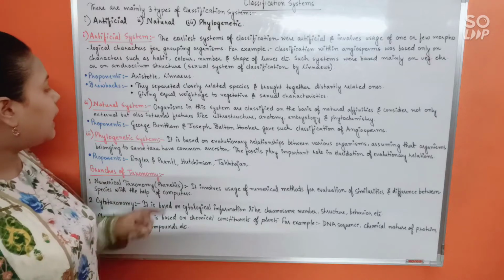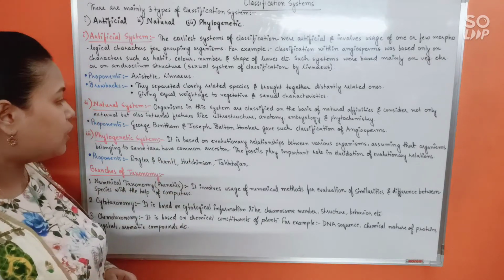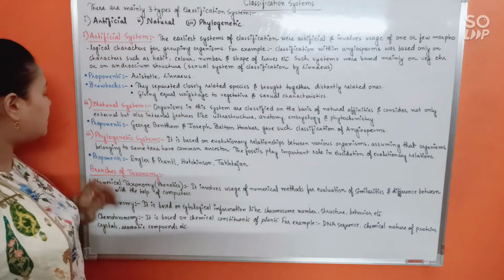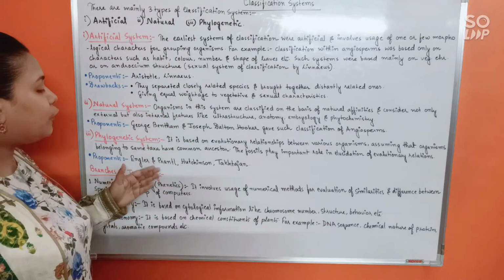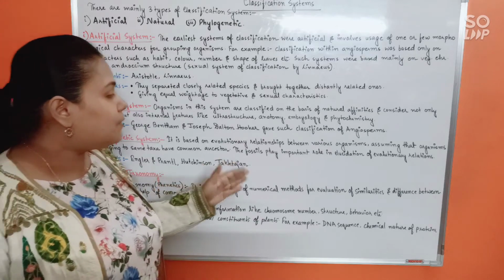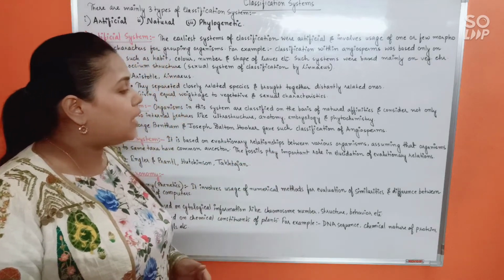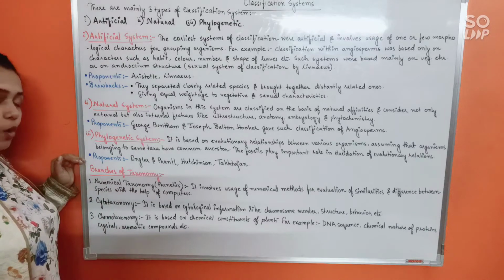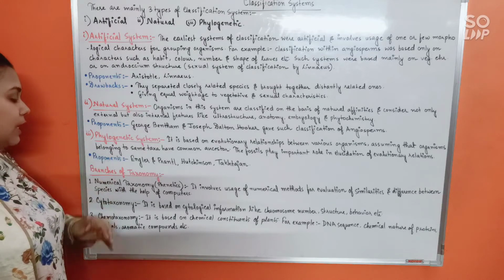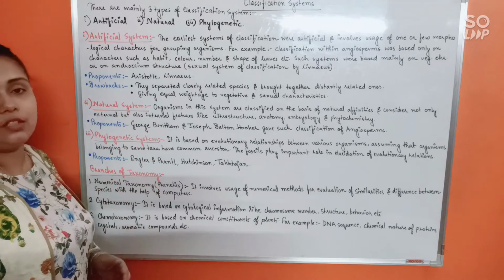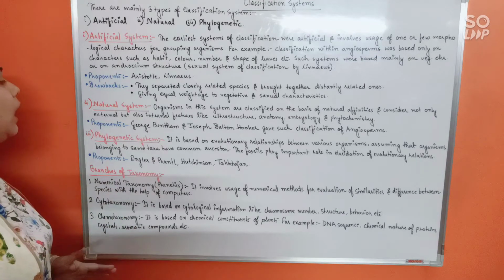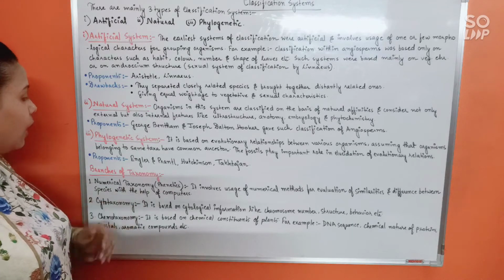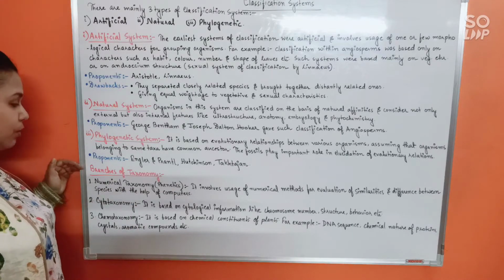Alright, but otherwise it's a very appropriate way of classifying. So see here, it is based on evolutionary relationships between various organisms, assuming that organisms belonging to the same taxa have common ancestors. Fossils play an important role in elucidation of evolutionary relations. Proponents or followers would be Engler and Prantl, Hutchinson and Takhtajan.